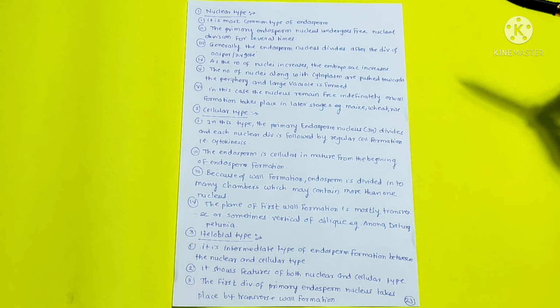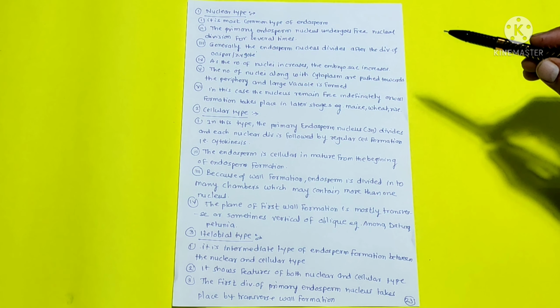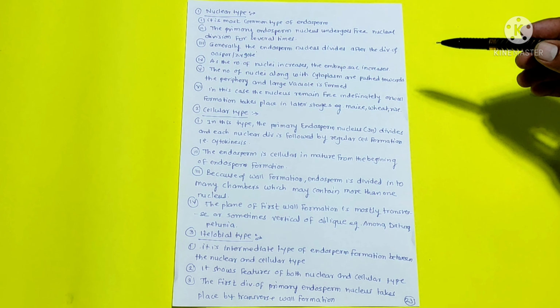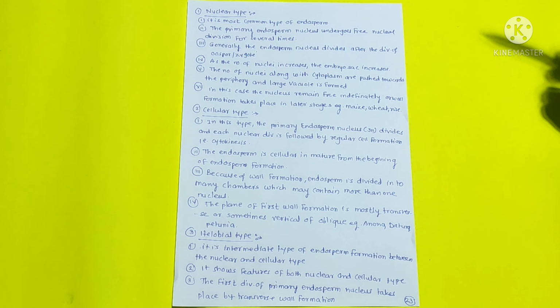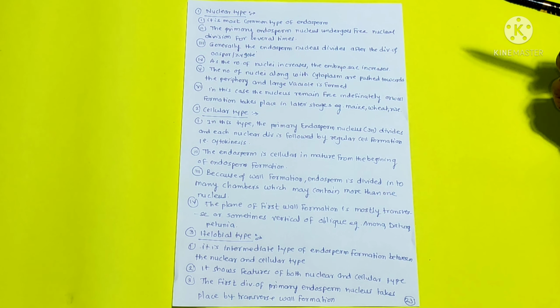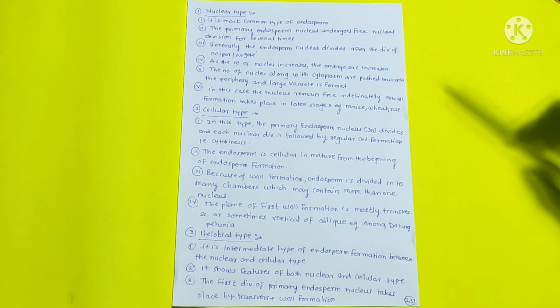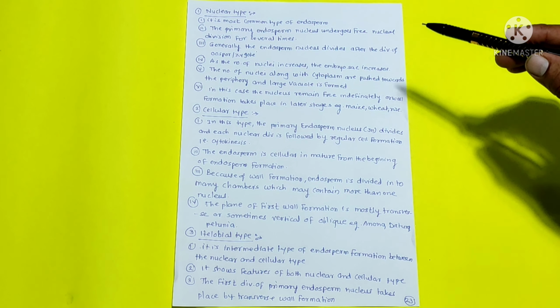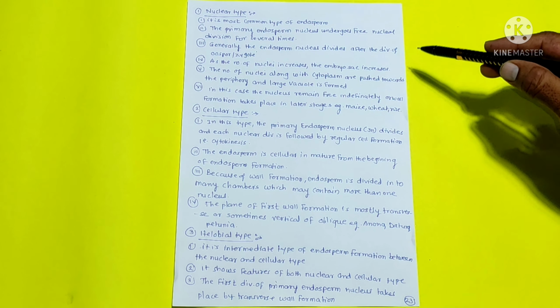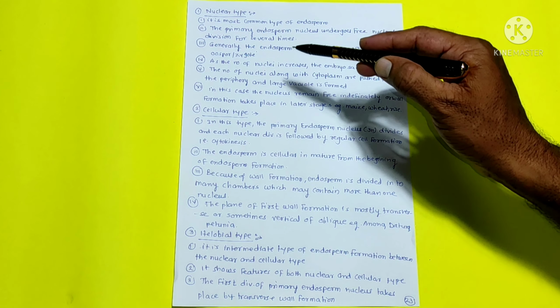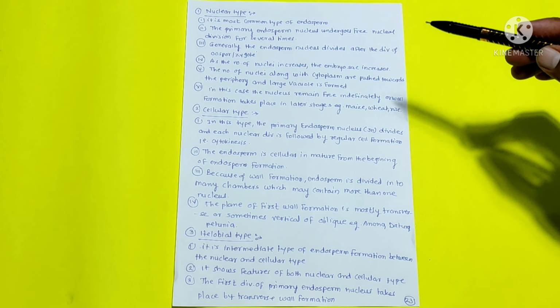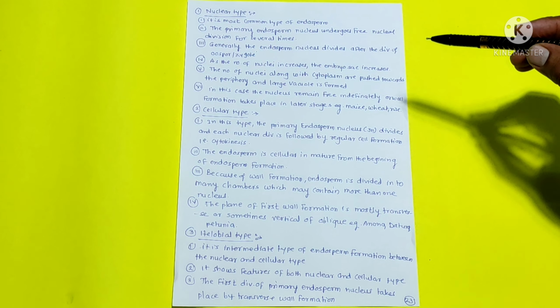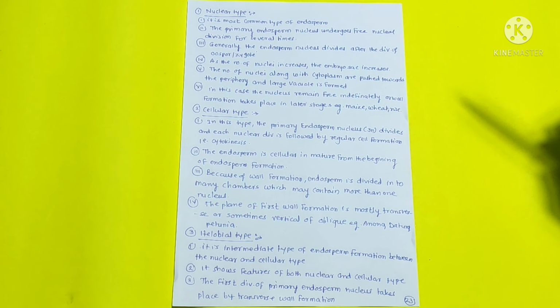It is the most common type of endosperm. The primary endosperm nucleus undergoes free nuclear division several times. Generally, the endosperm nucleus divides after the division of the oospore or zygote. As the number of nuclei increases, the embryo sac increases.